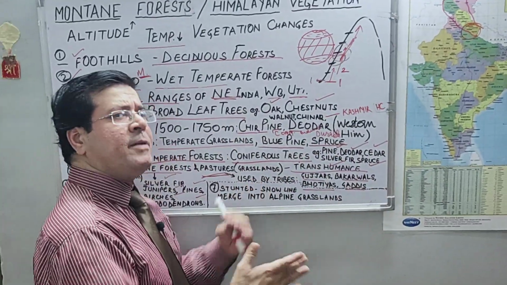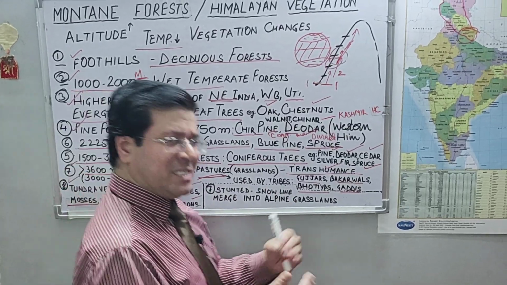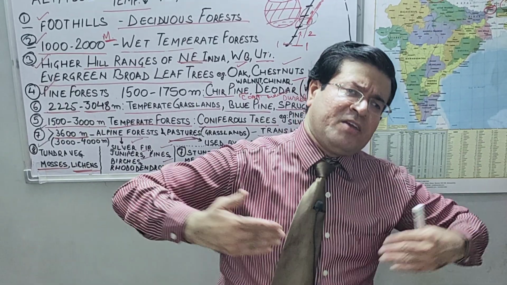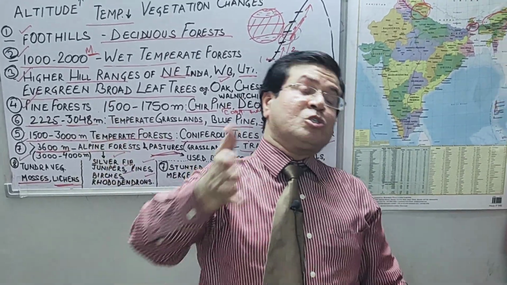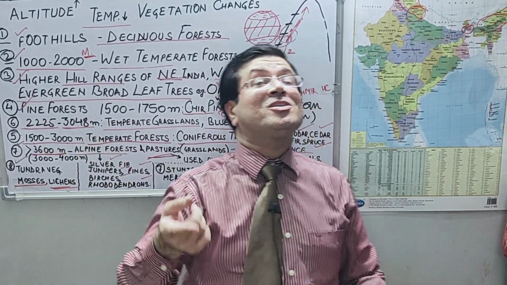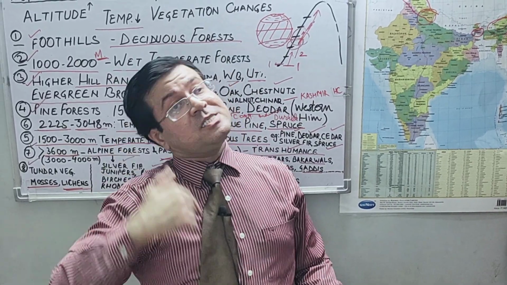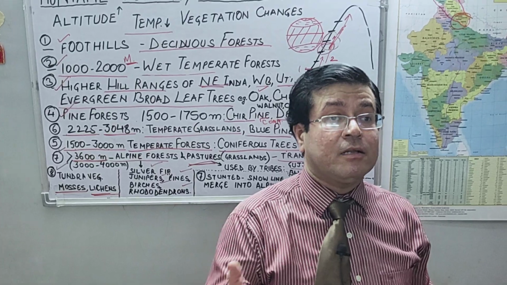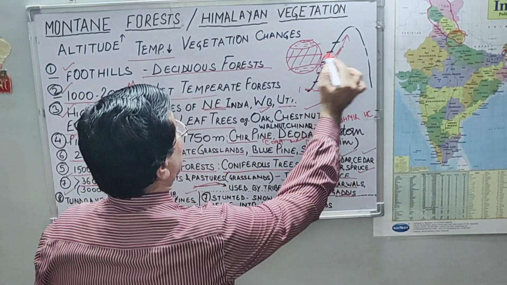Now, one very important thing we need to discuss here. Right now we are in the north and we are moving towards the Himalayas. So the southern slope of the Himalayas, which is India facing, is receiving high rainfall because monsoon winds are striking this region.